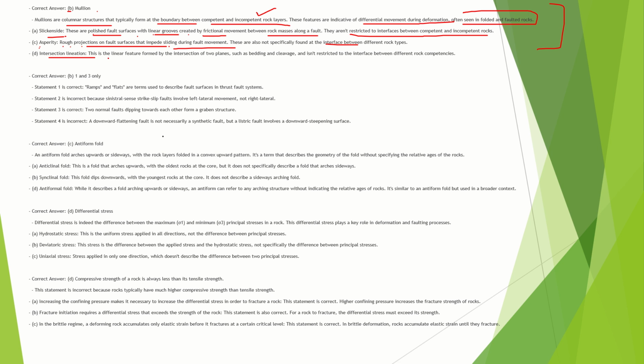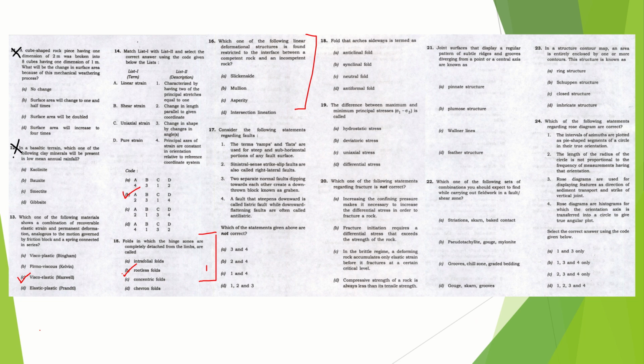Intersection lineation, this is the linear feature that is formed by the intersection of two planes such as bedding and cleavage. It doesn't restrict it to the interface between different rock competencies. So whenever the different rock competencies is involved, mullion is that, slickenside is a polished fault with linear grooves, asperity is the rough projections that happen because of the sliding during fault movement, and intersection lineation is just a linear feature that is formed between the intersection of two planes, that is bedding and cleavage. Okay, now the correct answer would be mullion.